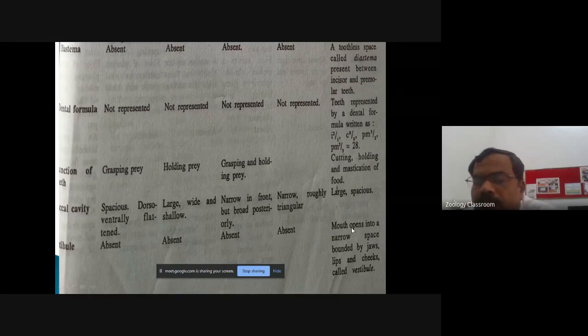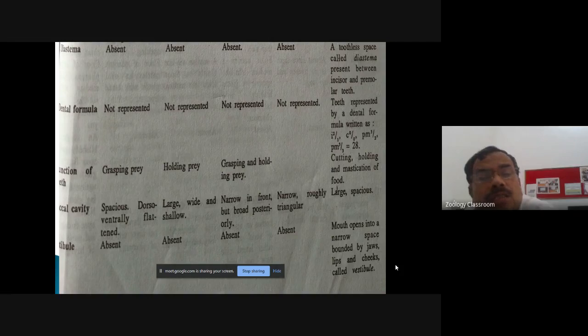But vestibule is present in the mammals, here in the rabbit. So the mouth opens into a narrow space which is bounded by the jaws, lips, and the cheeks. That space is called the vestibule. Okay, so this is all regarding the comparative account of these 5 characters.